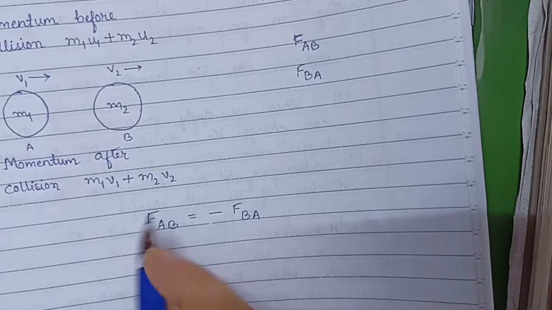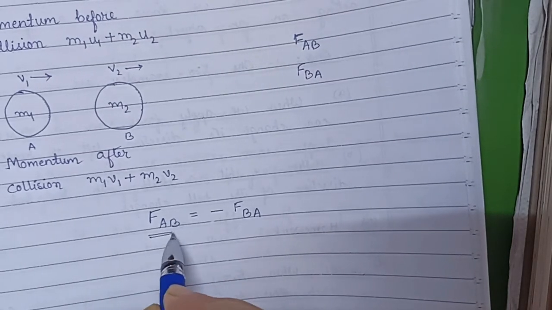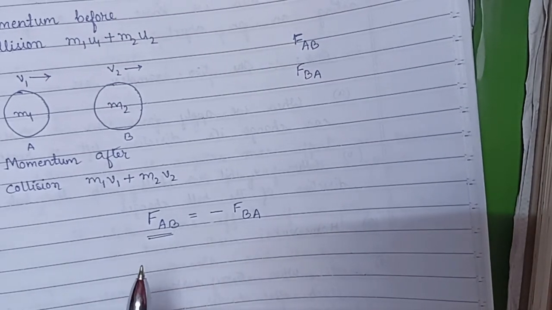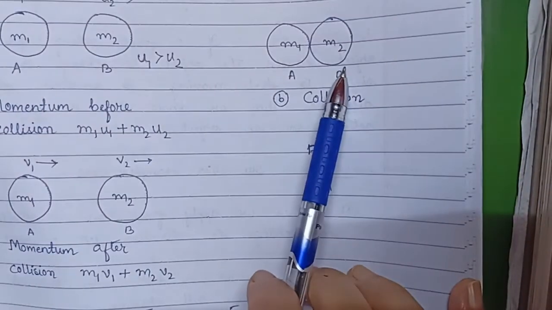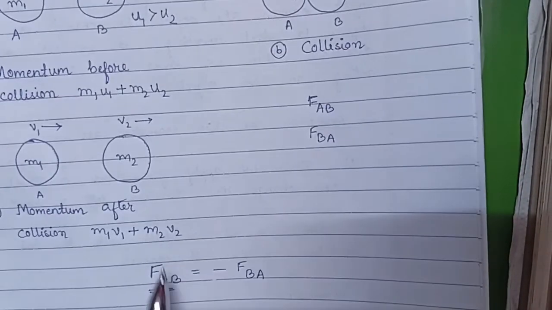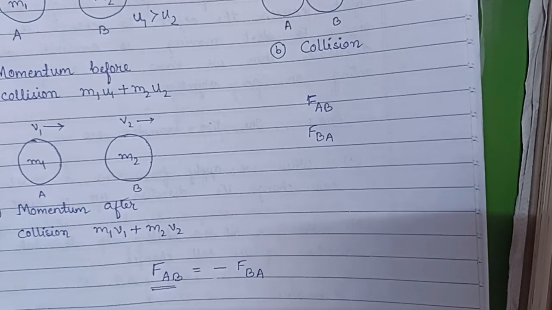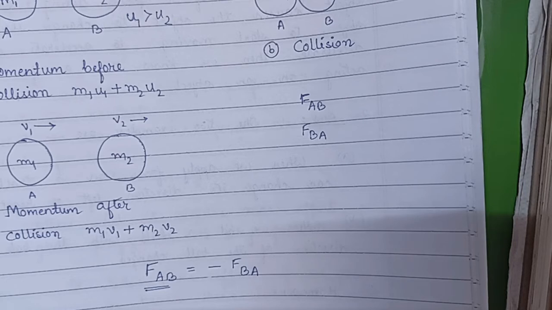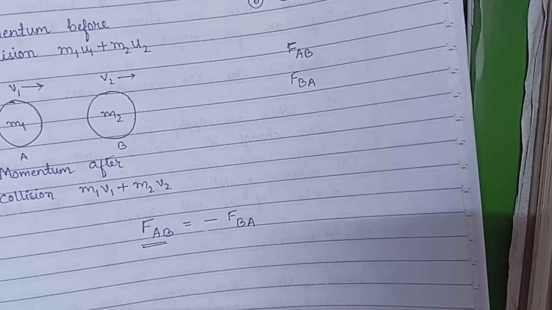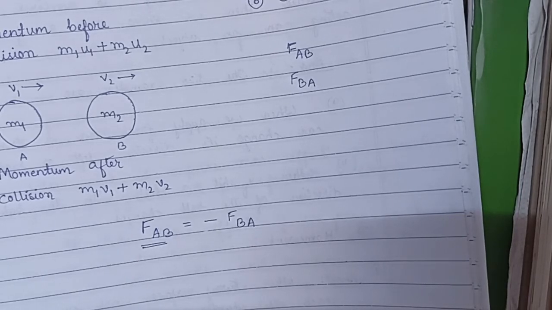Now how will you calculate the force exerted by ball A upon ball B? We can calculate it from Newton's second law, F equals ma, where m is the mass and a is the acceleration.